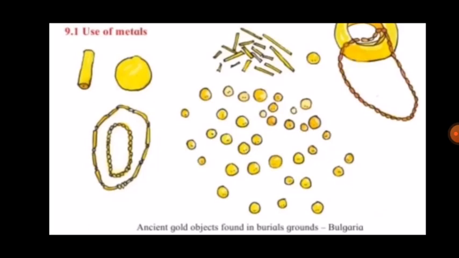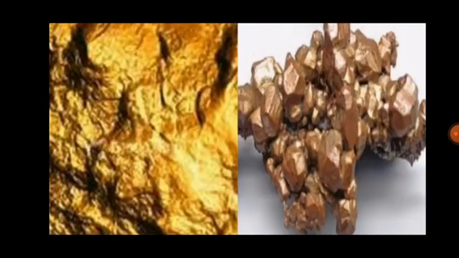Humans then discovered another metal which could be used for these purposes. That metal was copper. So they started making tools with copper. The period when copper came into use was known as Copper Age. Now you can see the picture of copper, the second picture, and the first picture is of gold.